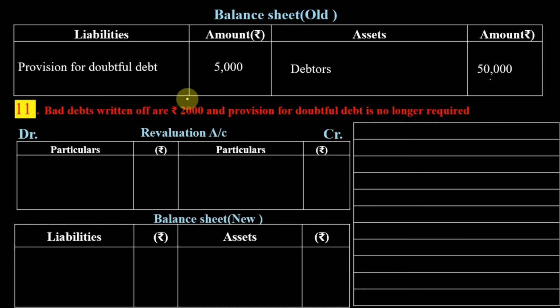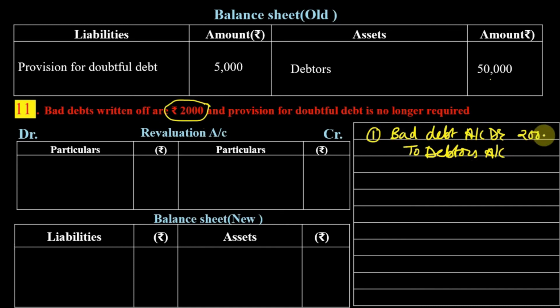Okay, so let us first do the journal entry for bad debt written off rupees 2000. So the journal entry is bad debt account debit to debtors account 2000.